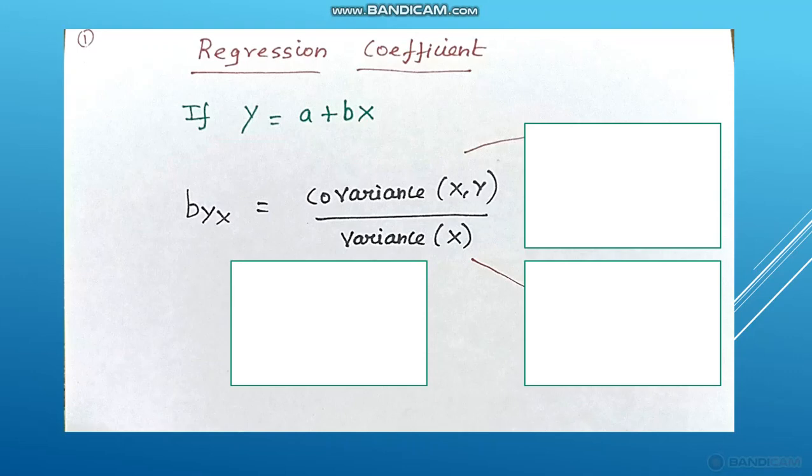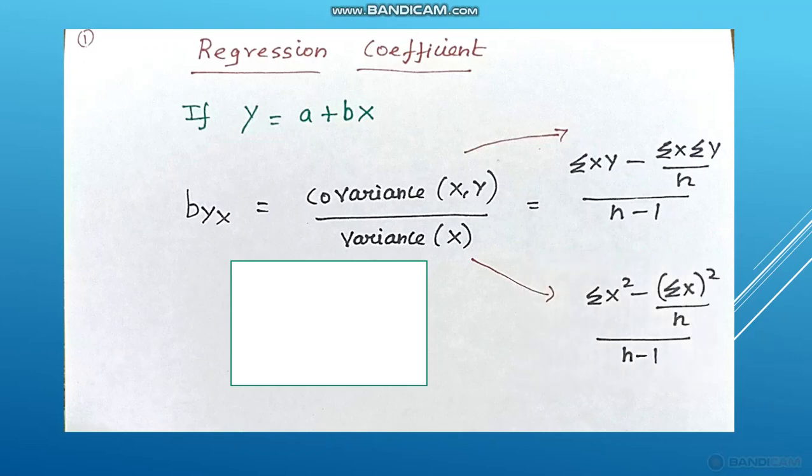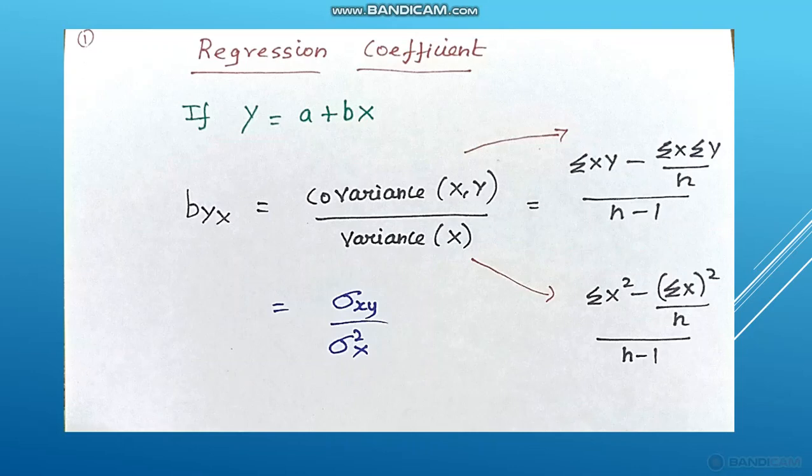For covariance, the formula is summation of xy minus summation of x into summation of y divided by n, and then divided by n minus 1. n is the number of pairs of observations. The variance of x formula is summation of x square minus summation of x the whole square divided by n, and divided by n minus 1. In short form we can write this as sigma xy divided by sigma x square, where sigma x square is nothing but the variance.